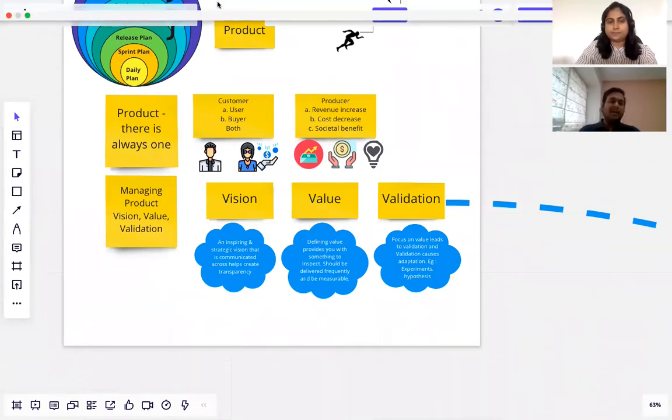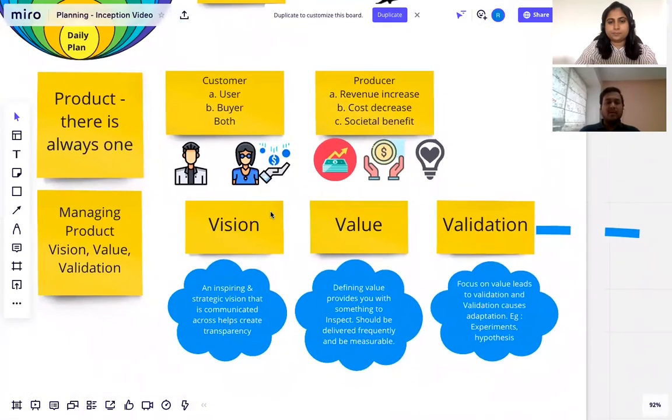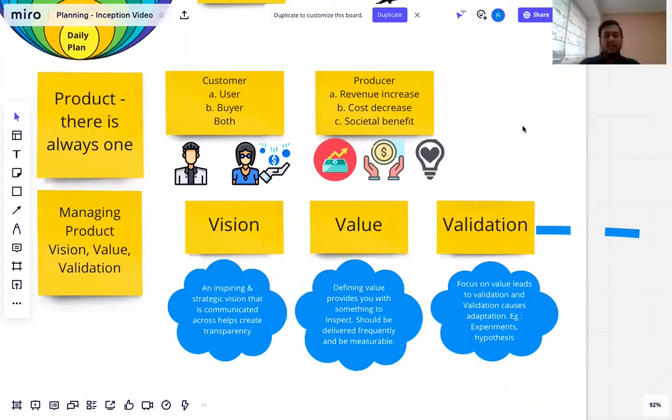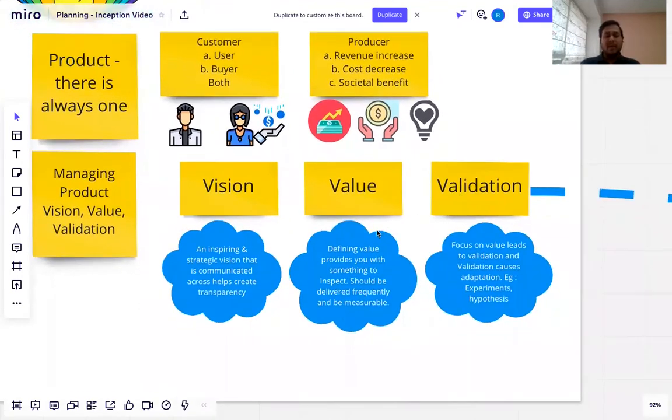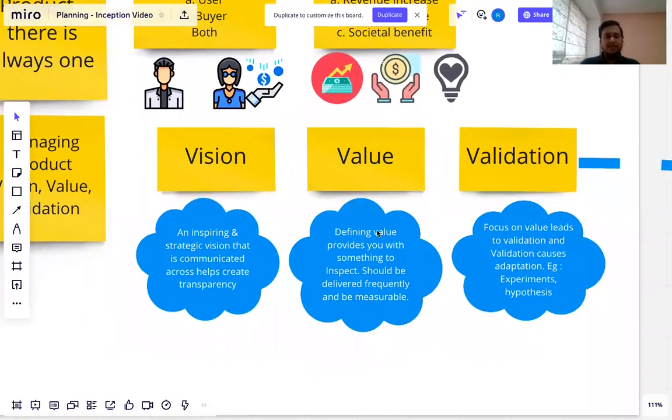Hi, everyone. So the three V's, vision, value, and validation, come really handy when you're trying to manage your product. These are things which are talked about less and often, if I may, misused, but they are very important. And we will really encourage you to focus on things like vision, value, and validation versus your traditional ways of managing your products.